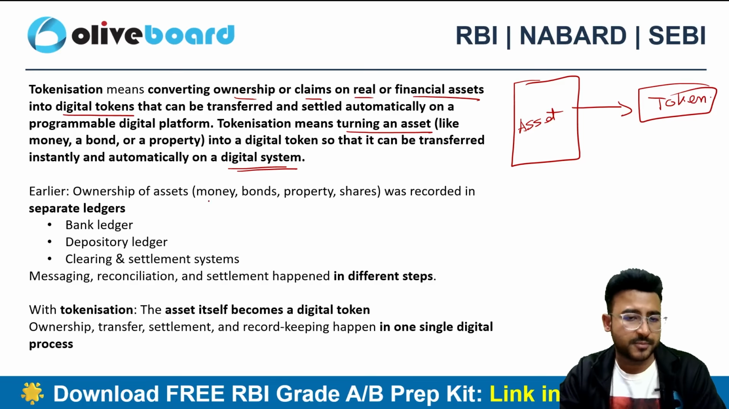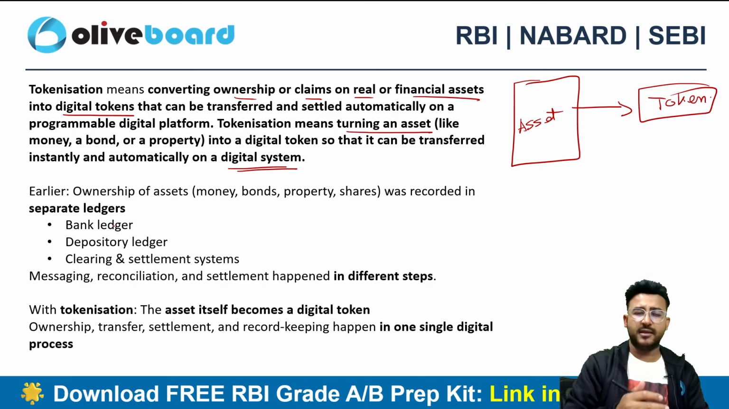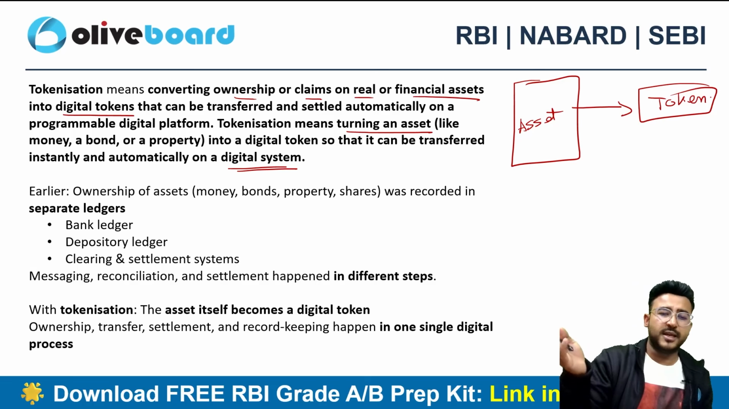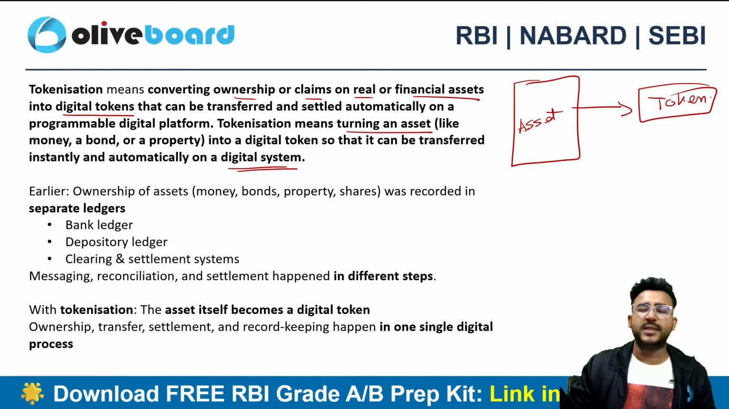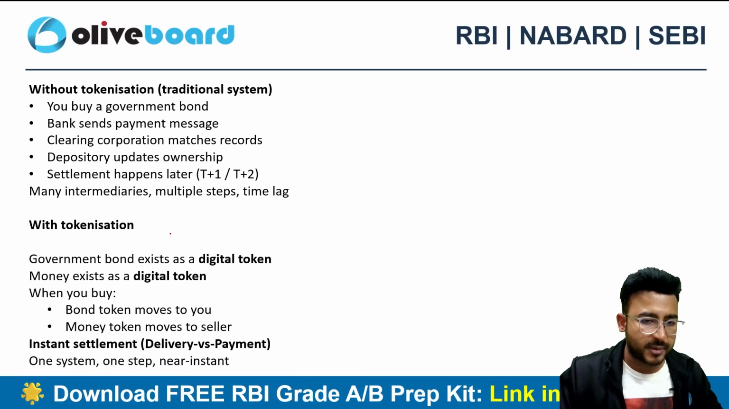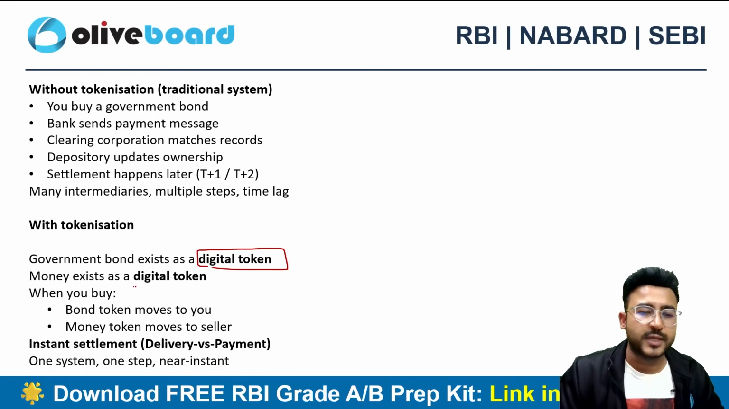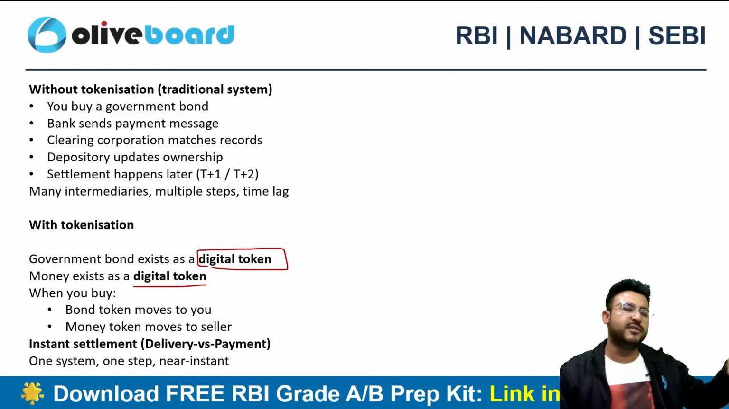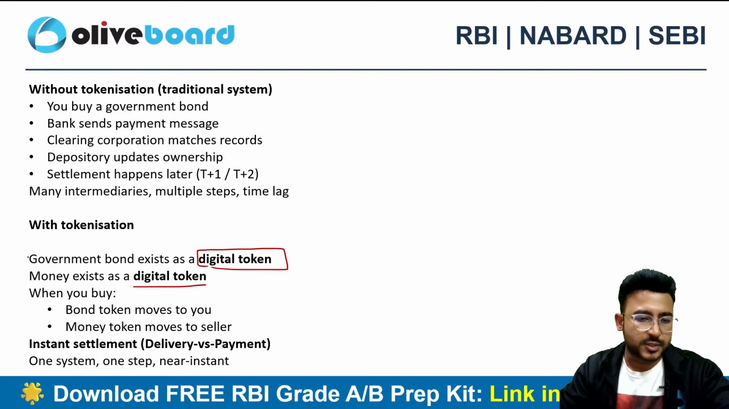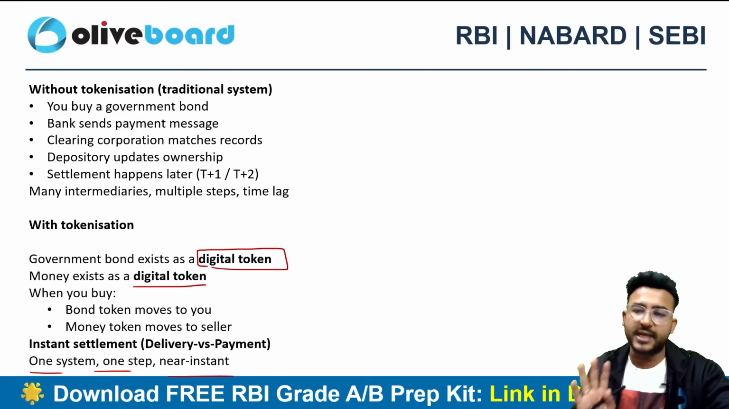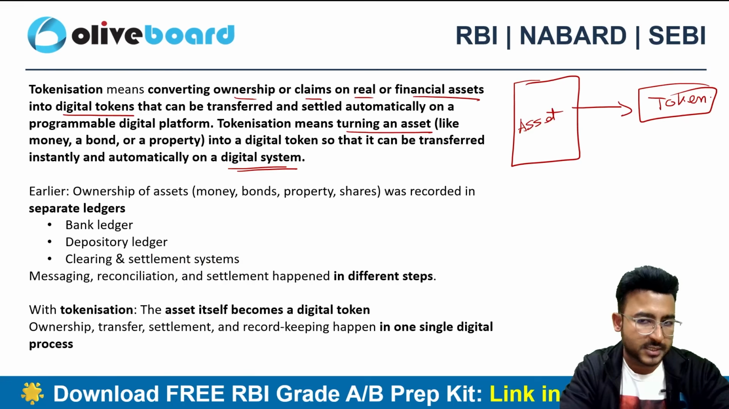So earlier the ownership of the assets was recorded in separate ledgers, like let's suppose somebody is issuing a bond. So I have to record that in a bank ledger, in the depository ledger, in the clearing and settlement system. But with the help of tokenization, the work is quite easy. The government bonds now exist in digital tokens. The money can also exist in digital tokens. So whenever you are buying a bond, actually you are buying a token which is based on that bond, right? So this will be one system, one step, and it will be instant, rather than following so many processes, right?